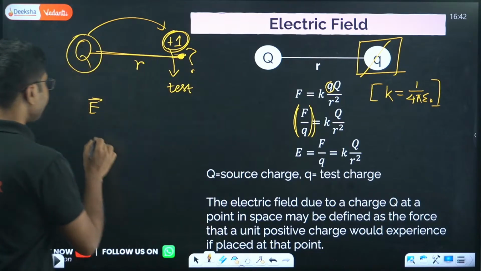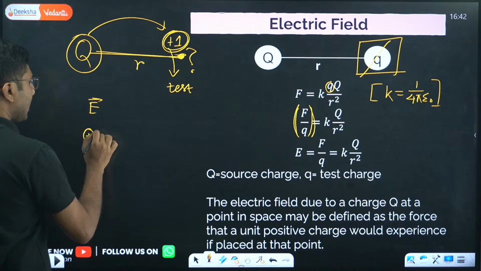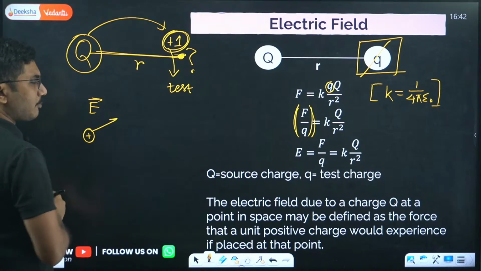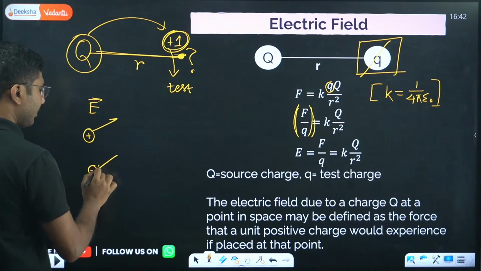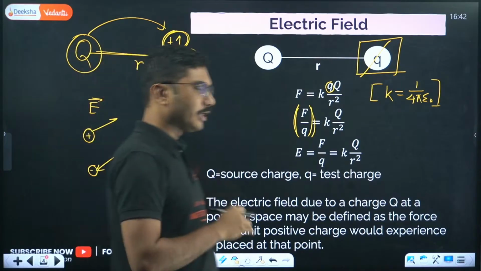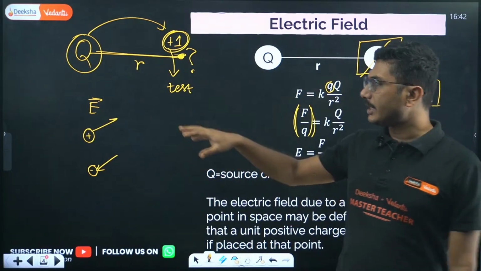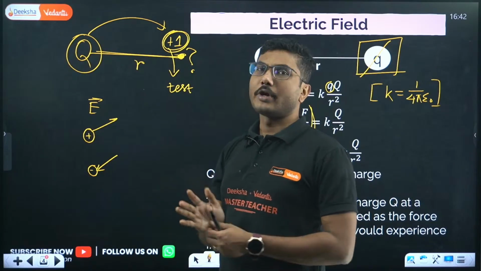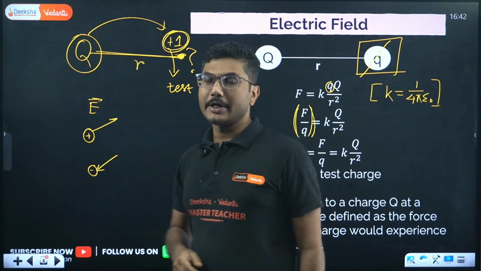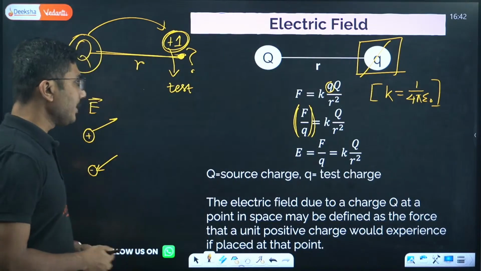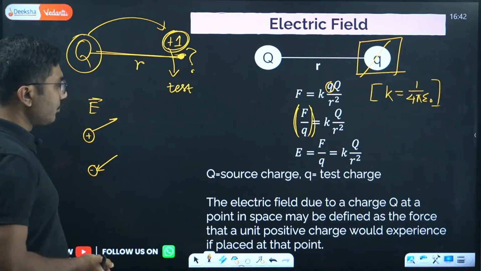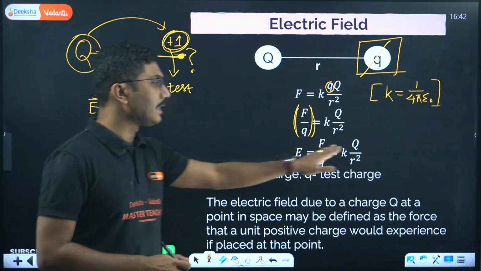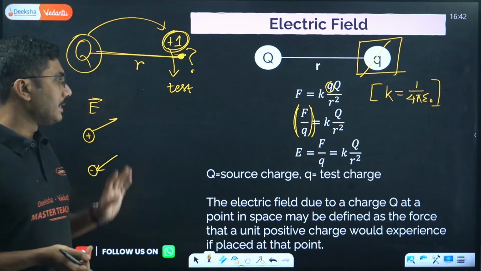For a positive charge, electric field is pointed outward. For a negative charge, electric field is pointed inward. We will discuss that again, don't worry. Electric field is a vector quantity, a very important part to remember. It's not a scalar, even though we are writing it like a scalar, but it is a vector quantity.